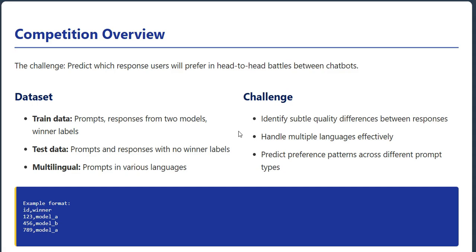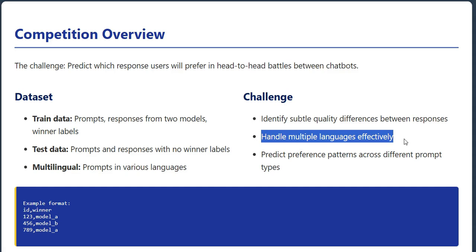The challenge was to predict which response users would prefer when presented with two different chatbot answers to the same prompt. The dataset provided included training data with prompts, pairs of responses from two different models, and labels indicating which response was preferred. The test data had similar prompts and responses, but without the winner labels, that's what competitors had to predict. What made this competition particularly challenging was its multilingual nature. The prompts were in various languages, so models needed to handle this diversity effectively.